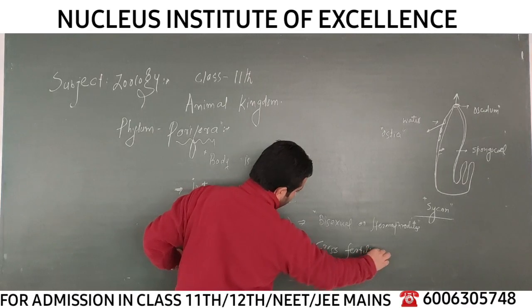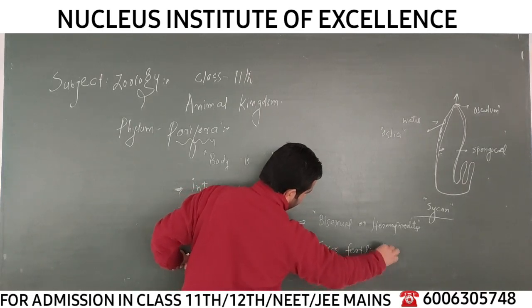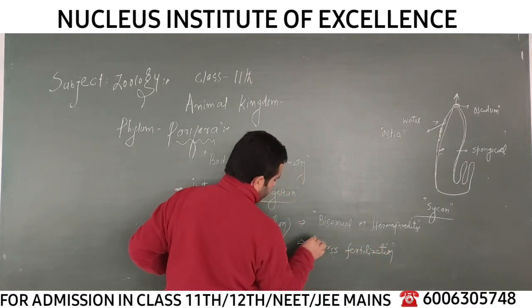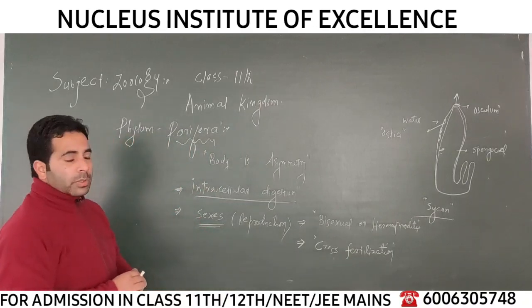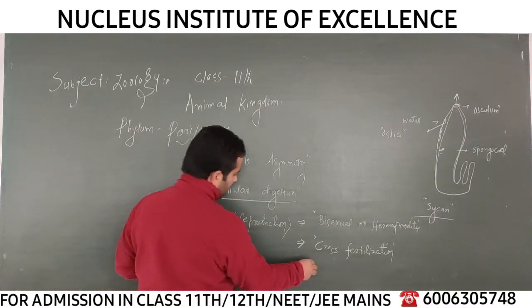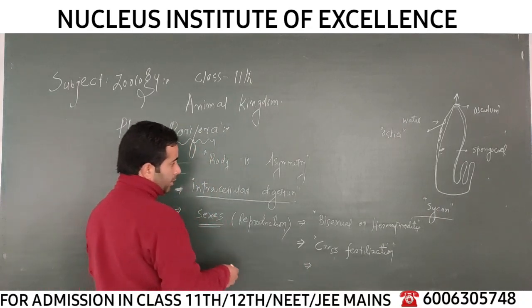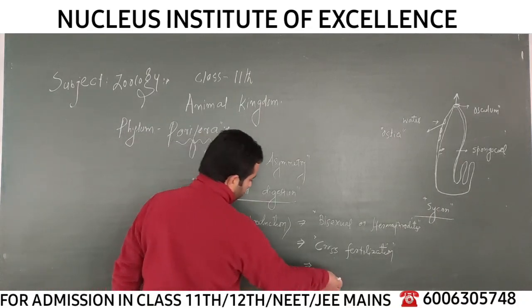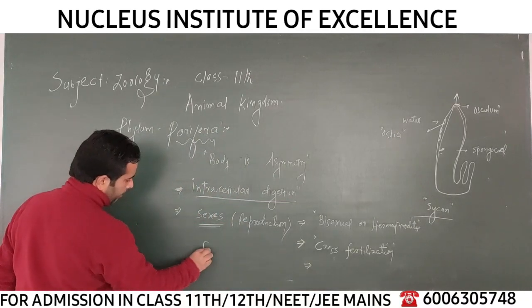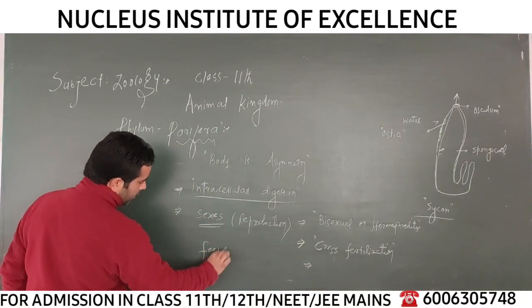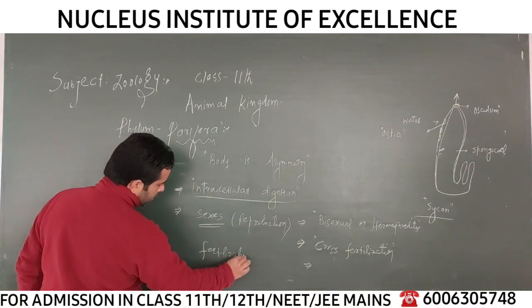That means there is exchange of gametes between the two individuals. This is called cross fertilization, and this fertilization doesn't occur in the water or in the environment, rather it takes place in the body of the animal. So the fertilization is internal. There is not external fertilization, there is internal fertilization.